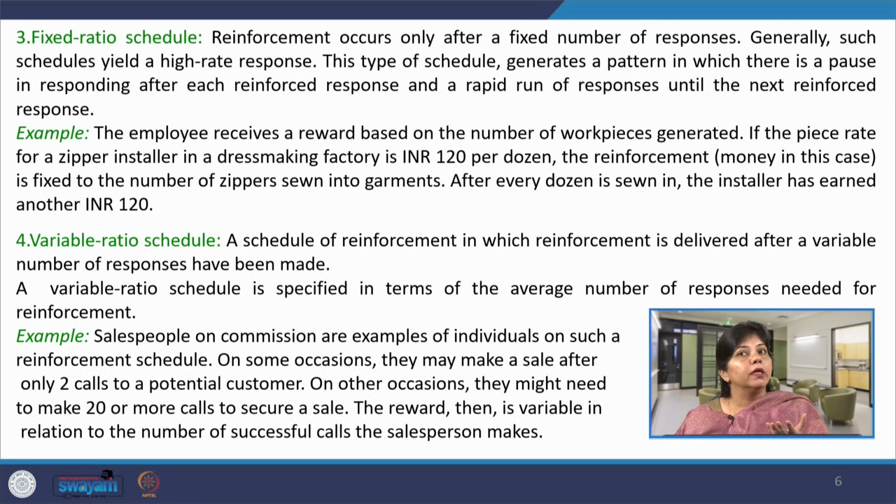So, it is up to the employee's capacity to perform the desirable task, how many times in a day he will produce. After every dozen, he will receive the reward. Maybe it is 1 dozen, 120, maybe he produces 12 dozens of units, so it will be 120 into 12. So, this is how it is fixed ratio.